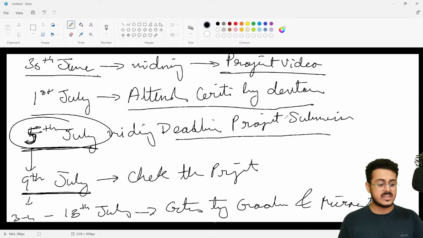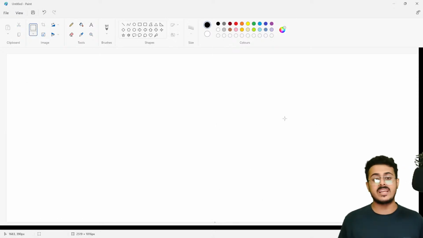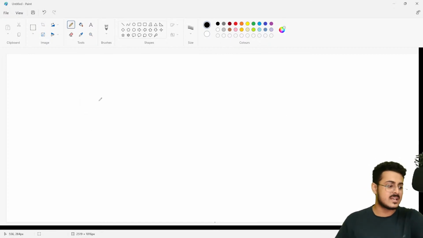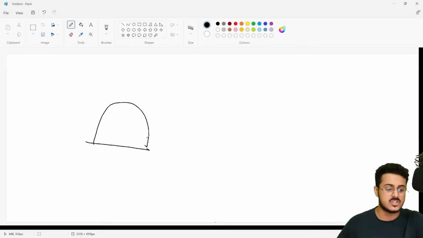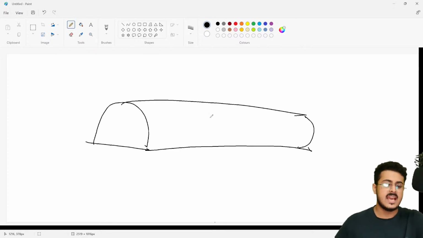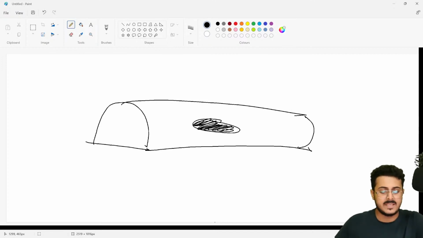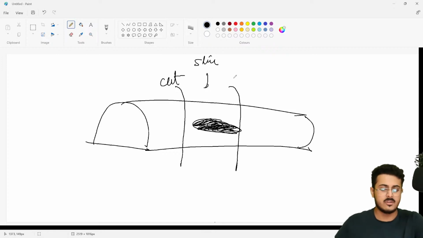Now, slicing is something that you already know. Slicing is a concept that you already know when you're cutting up bread. Just think about it. You have a bread right over here. Let's assume it as a cake, and this is a piece of chocolate in the middle. Now you want to eat the cake, but you also want to get that chocolate. So you will make a cut right over here and a cut right over here to get this slice. You make a cut here and a cut here to get this chocolate. So the same slicing operation is used inside of lists as well.